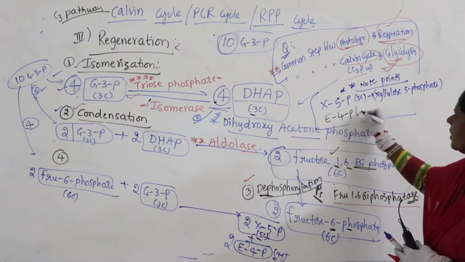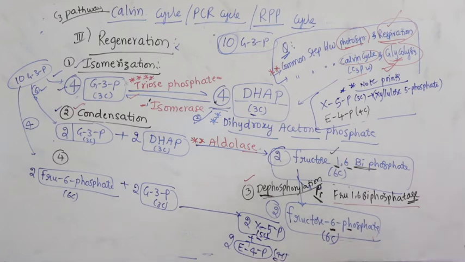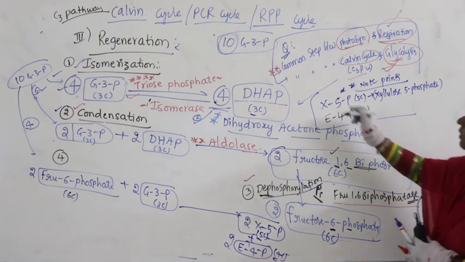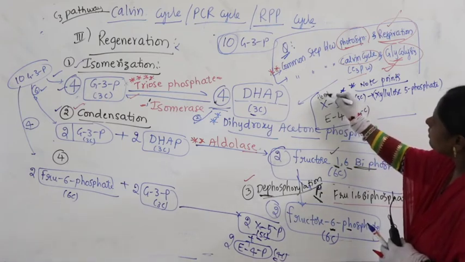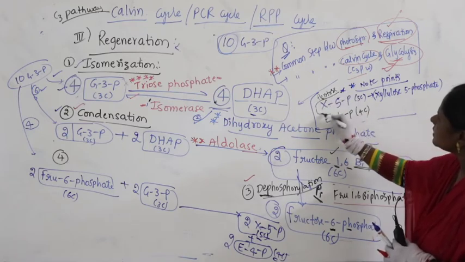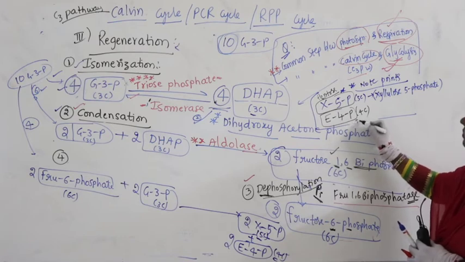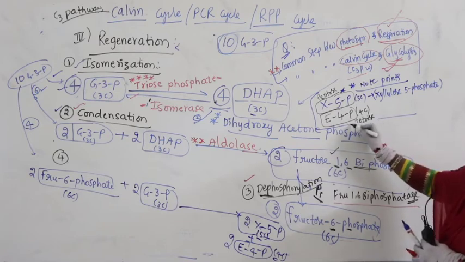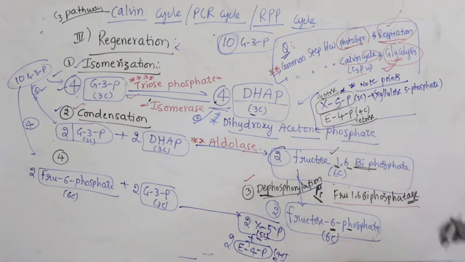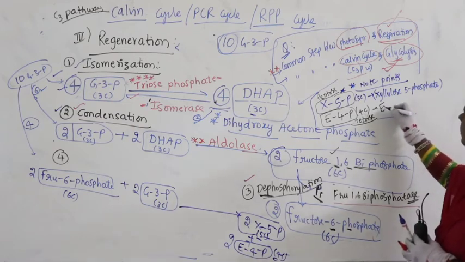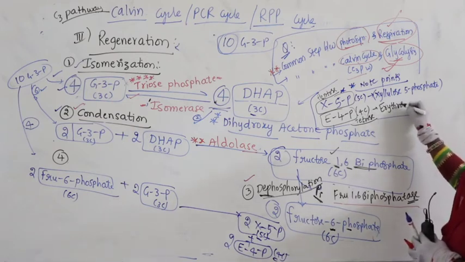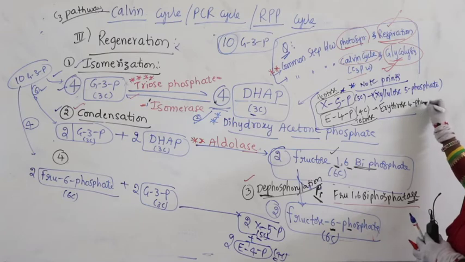Next, another one is E4P. How many carbons? 4 carbons. This is tetrose. What is this? This is pentose. Pentose meaning 5 carbons. What is that sugar? X5P. This is nothing but tetrose. Tetrose means how many carbons? 4 carbons. And what is the tetrose here? Erythrose 4-phosphate.